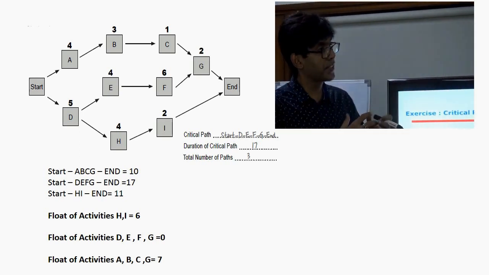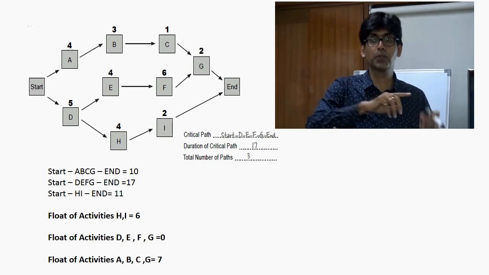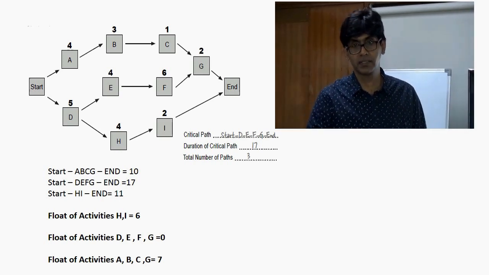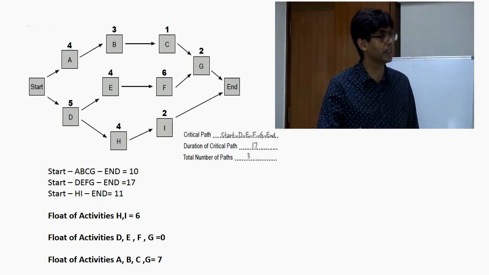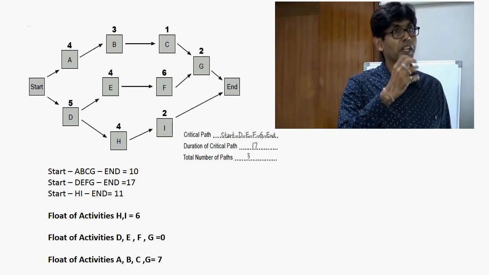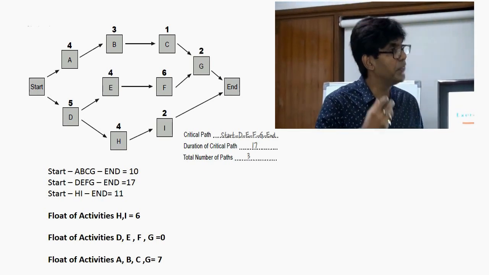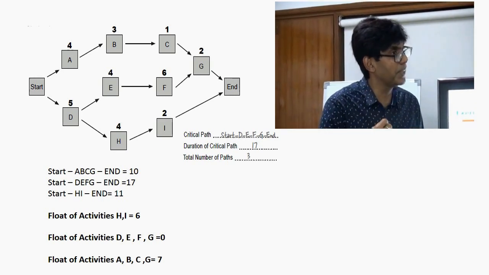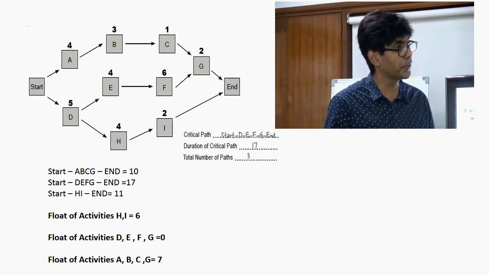The moment you create a schedule in MS Project and you tick critical path, it shows the critical path completely in a different color. So you don't have to do anything. Your job is simply to decompose the WBS properly, to sequence the activities properly, take care of all the dependencies, and put right durations. The rest the tool will do for you.